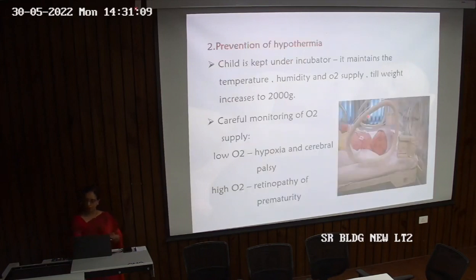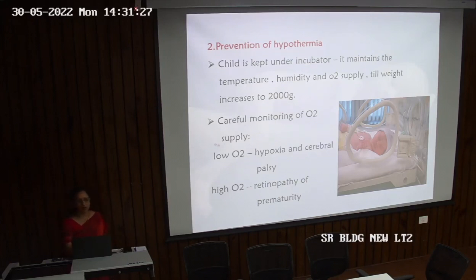Then again we need to prevent hypothermia. So how will we take care of hypothermia in hospital premises? We can keep the child under an incubator. It maintains the temperature, humidity, and oxygen supply till the weight increases to at least 2 kilograms.